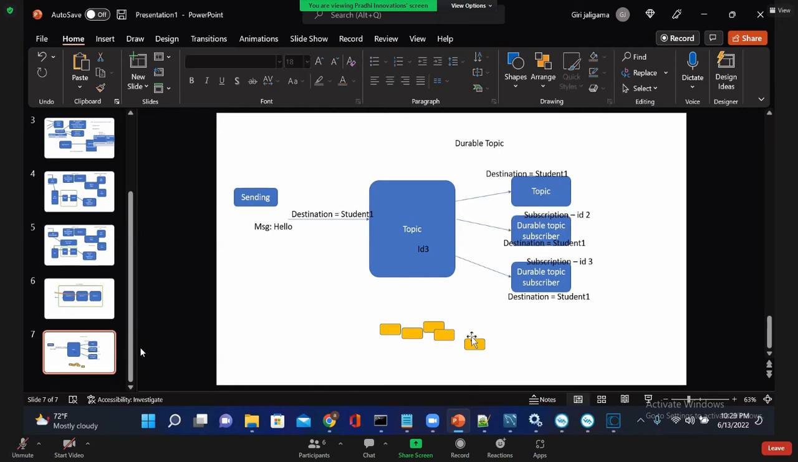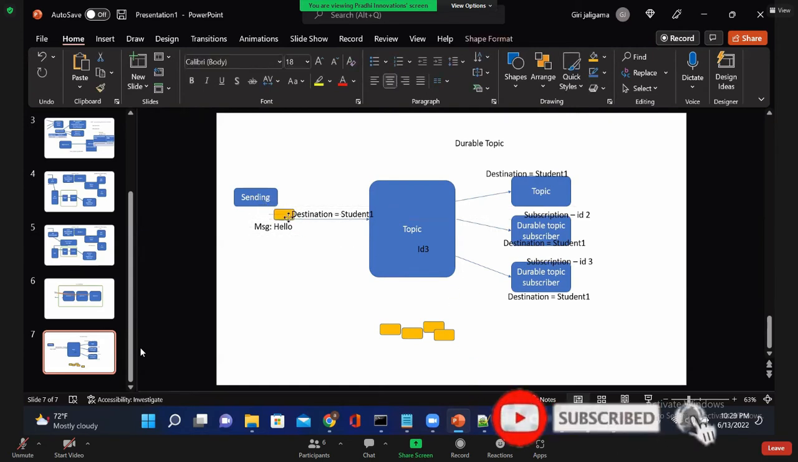Let's understand it in a graphical way. This sending application sends a hello world message on destination student 1. At the time, assume all three subscribers are active. When this subscriber started, it was configured as a durable topic subscriber with some ID, let's say 2. And this subscriber is also configured as a durable topic subscriber with ID 3. In that case, that message will go to all.